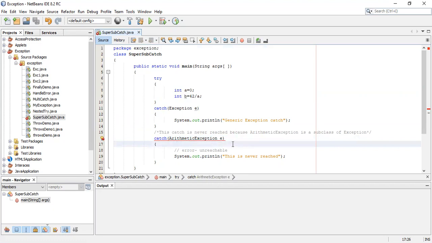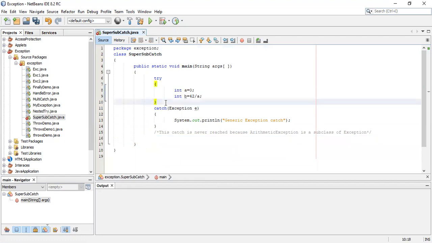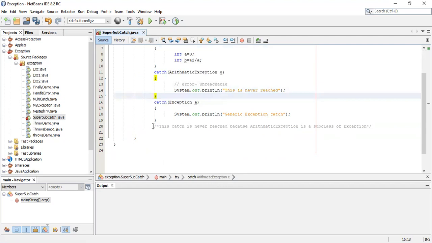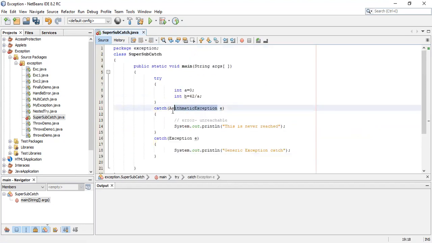So in order to solve this error, either we have to comment these lines, or else we have to bring this catch statement first, like this. So in this case also we can solve the error. In this case what happens? No error, because I used the subclass first and then the superclass. So this is possible. First the subclass name you should use in the catch statement, then in the next catch statement you can use the superclass name. So you will not get any error. Okay.